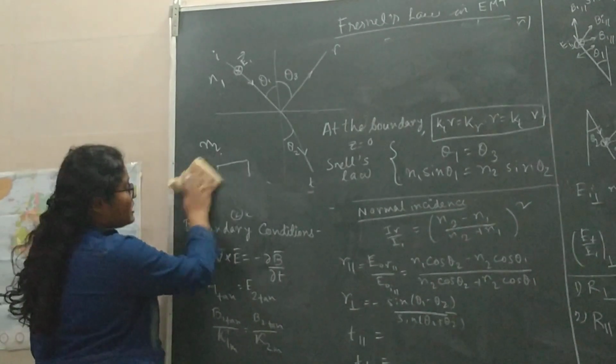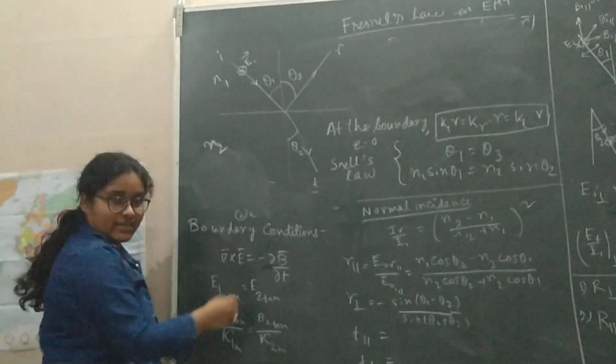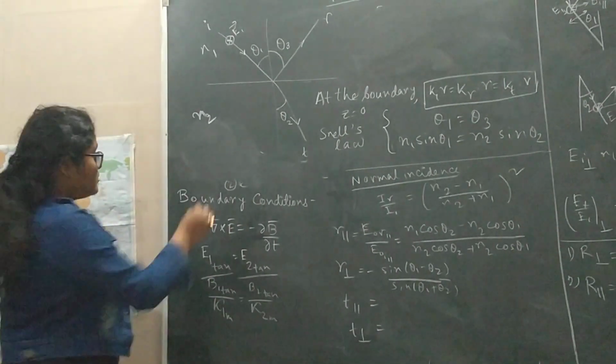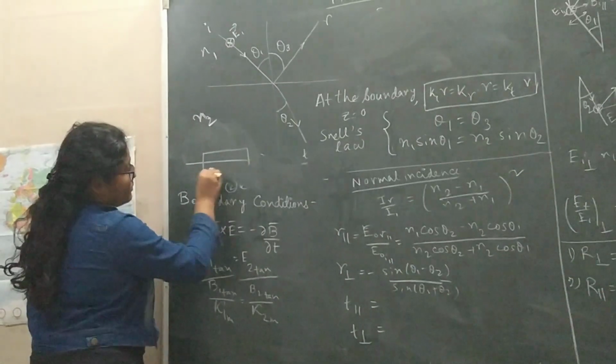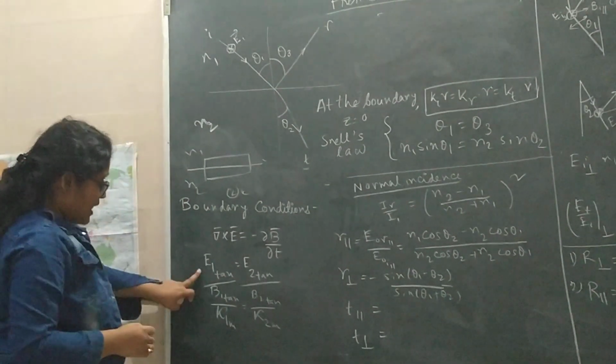So here the boundary condition we get, that is curl of E equals minus del B by del t. So the tangential components are continuous. The tangential components are continuous at the interface of 1 and 2, and the